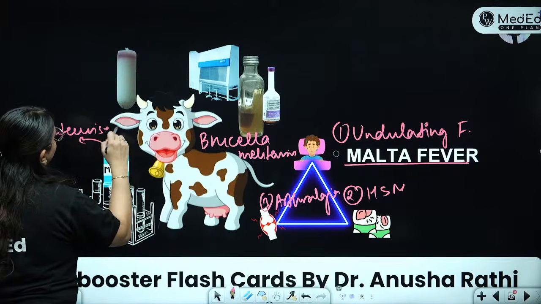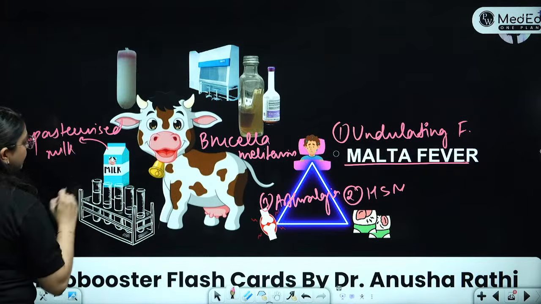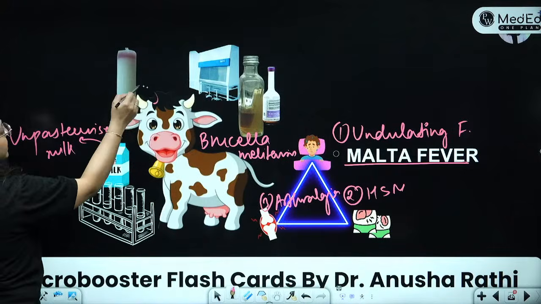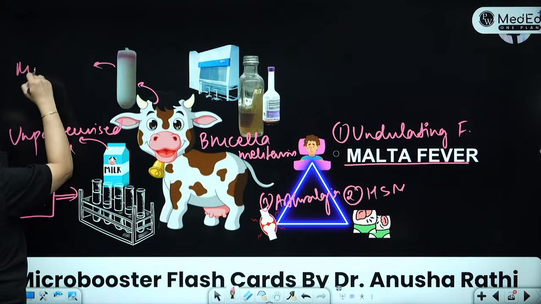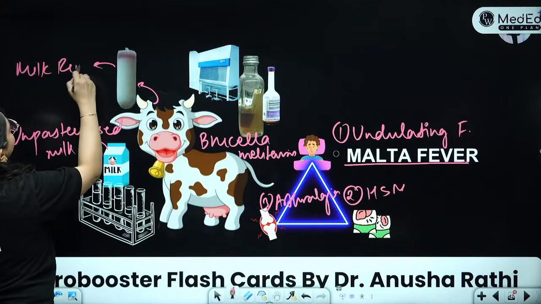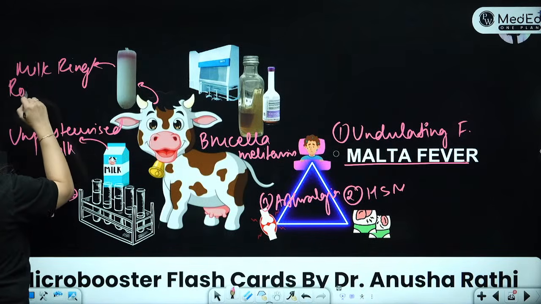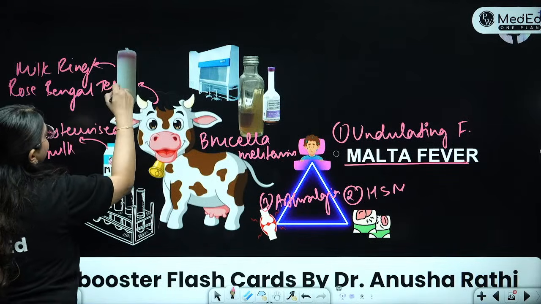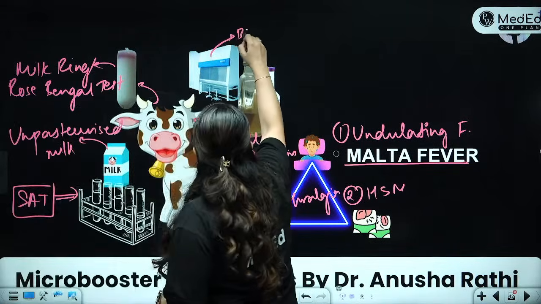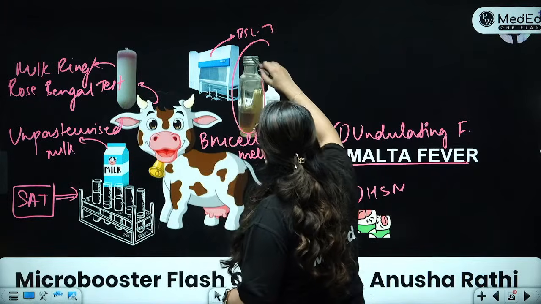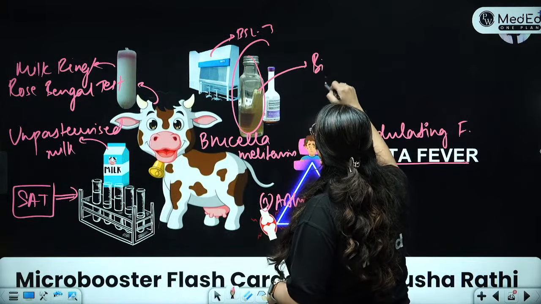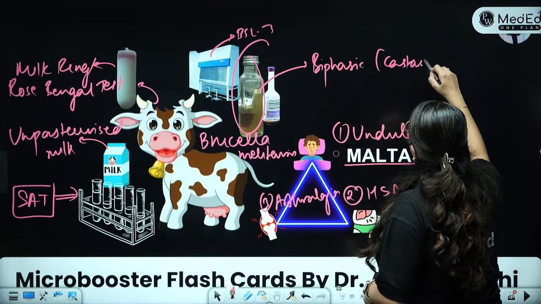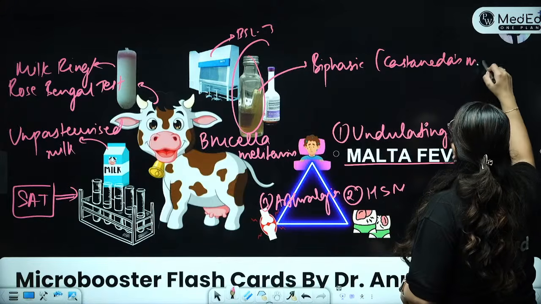And what will you do for testing? For testing, the mainstay is the standard agglutination test. In the animals, you can test by using the milk ring test, or with the pink ring you can remember the rose Bengal card test. This is a BSL category 3 agent, and you do the very famous biphasic culture medium called Castaneda's medium, which is used for this bacteria.